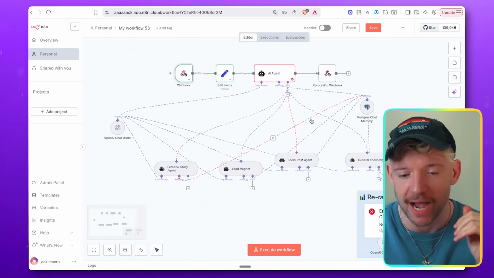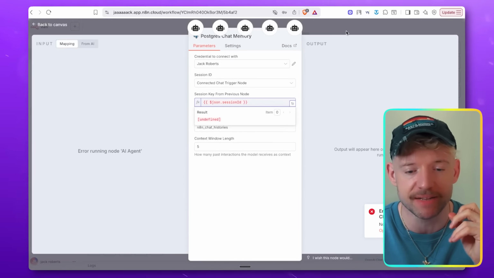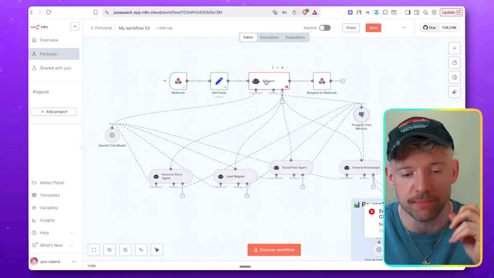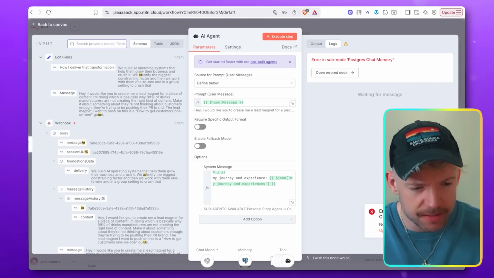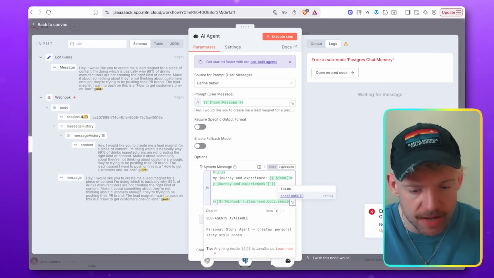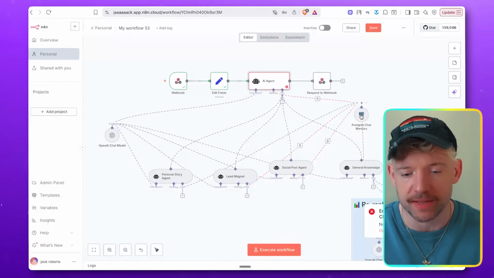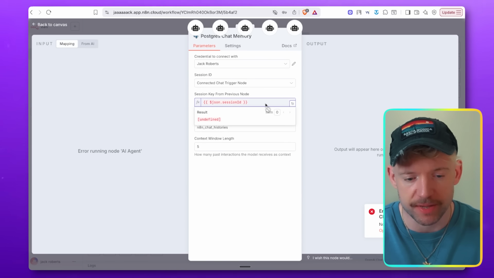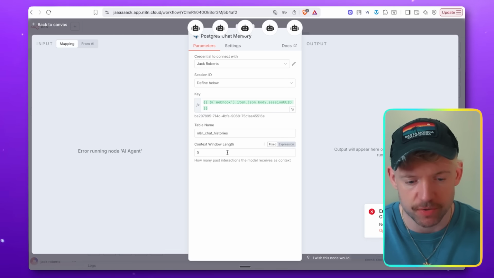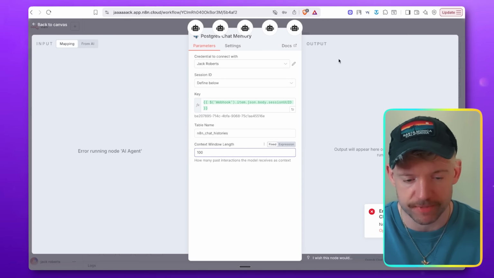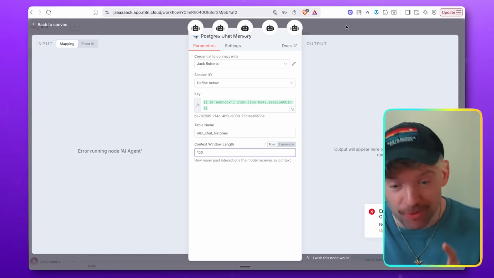This then comes through. Okay, so we need to get a session ID very quickly. So let's just click on this guy. All right, it needs a session ID. So effectively, what we're going to be using for the session ID, if you come on the left, guys, and you type in UID, I think it is, in the webhook, you see session UID. This basically helps the memory know what the thing is. So we click on this, and then we're going to come down, go for define below. Click on this. Expression is cool. Context window length, 100. That's fine. And then it's going to save everything in n8n chat histories. How cool is that? Beautiful.